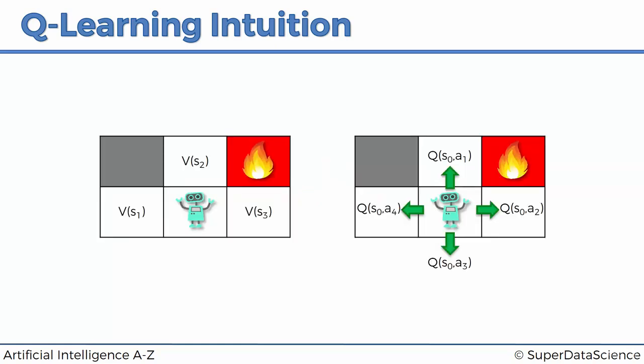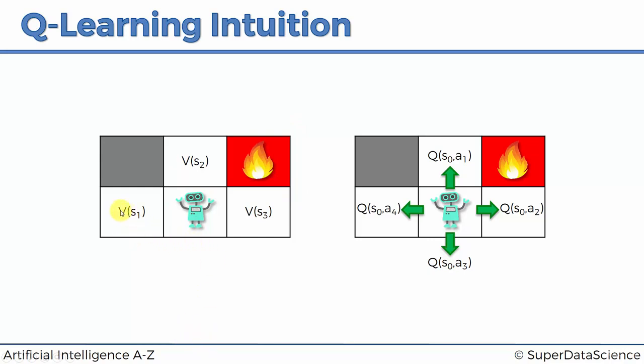So here we've got two examples. On the left is what we've been doing so far. Our agent has been analyzing, okay, I'm over here. This is a Markov decision process, so it doesn't matter how I got here. The rest of the environment doesn't care about the steps that it took me to get here. From now on, I have to make the optimal decision where to go, here, here, or here, based on the current state and all the future states that come from here, but not from the past.